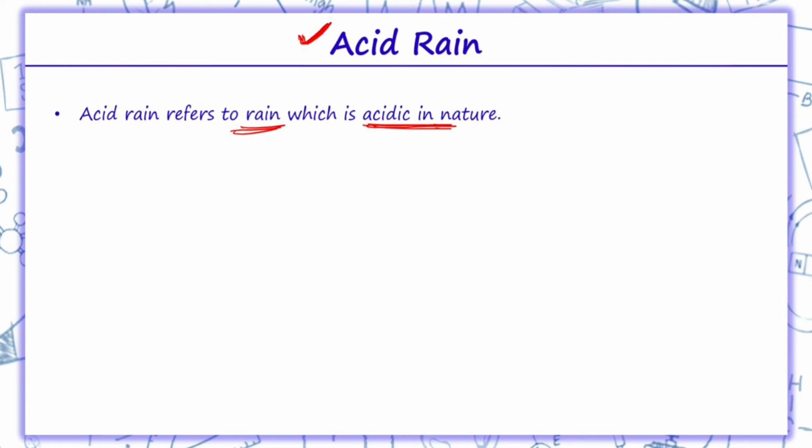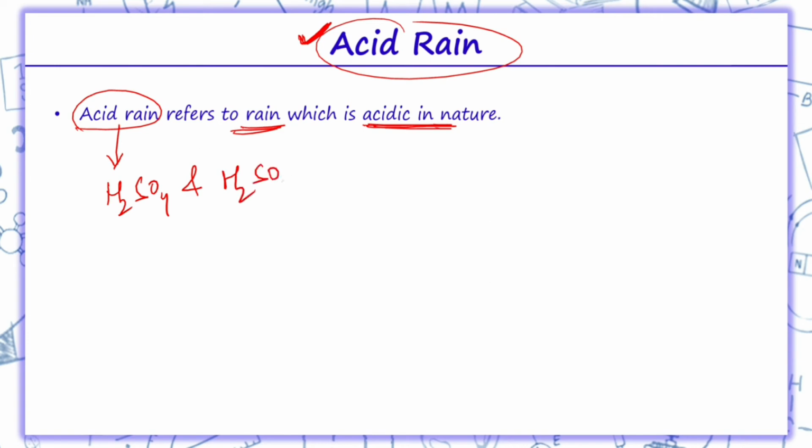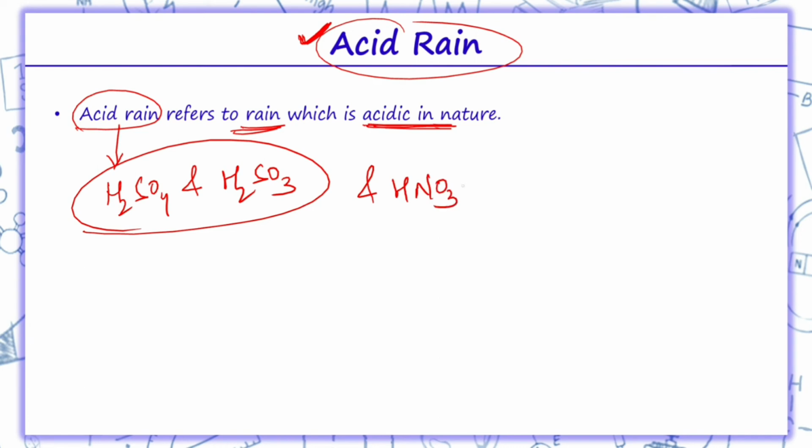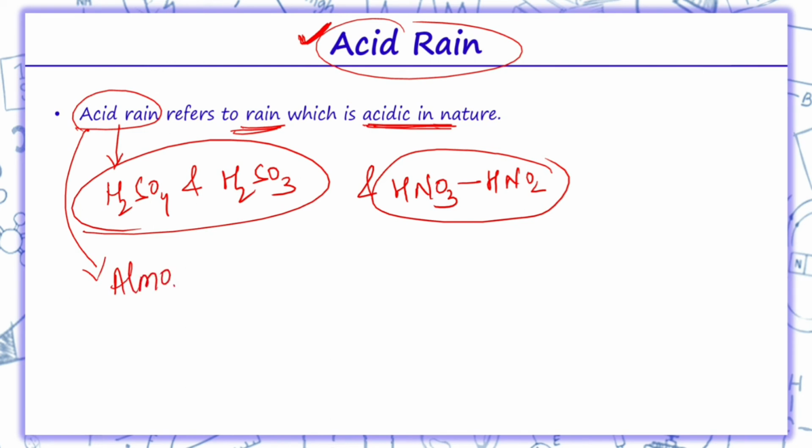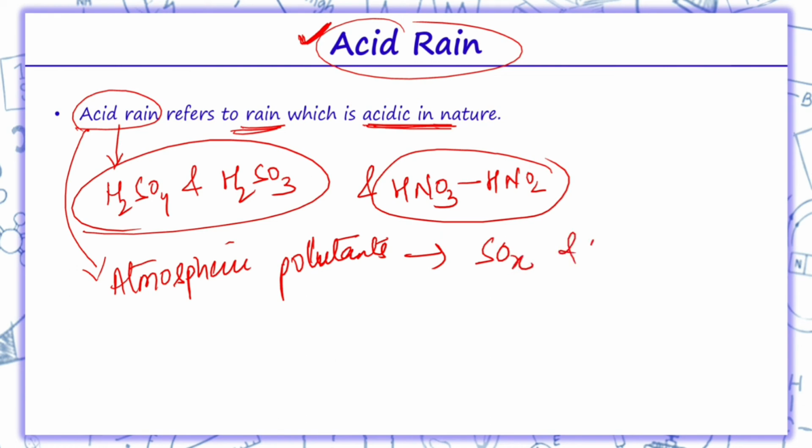This acid rain is generally a mixture of sulfuric acid along with sulfurous acid, and nitric acid, that is HNO3, along with nitrous acid. Now how is it caused? It is caused by atmospheric pollutants, we can say SOx and NOx.